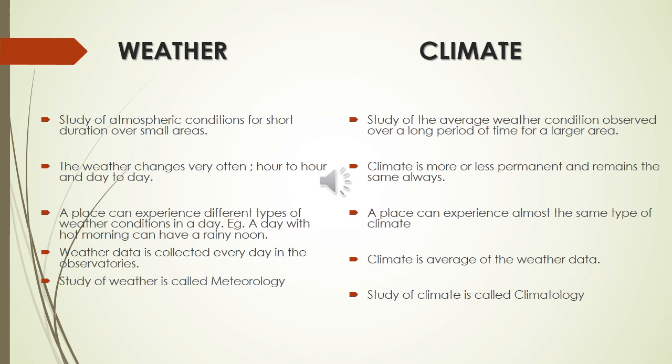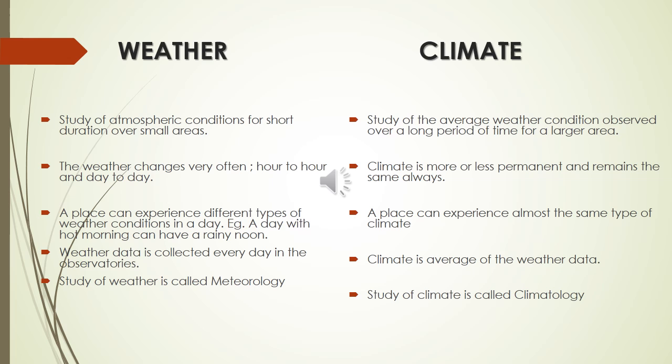But climate, a place can experience almost the same type of climate. For example, compare the climate of India and the northern part of Russia. The northern part of Russia always has a cool climate because it is located near the polar region. But if you take India, when compared to Russia, it is very hot, okay?